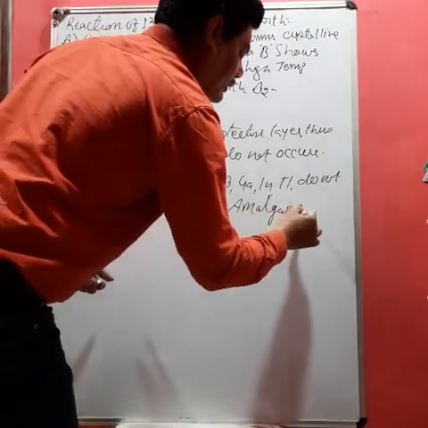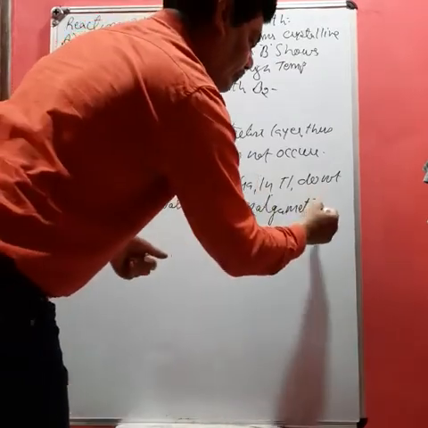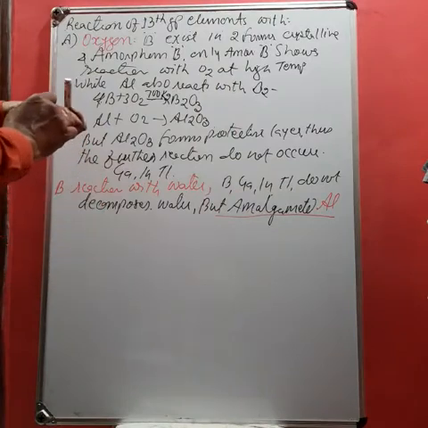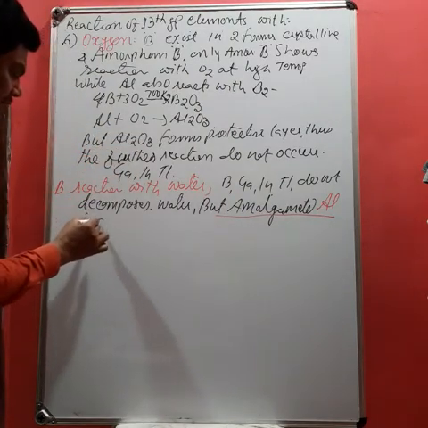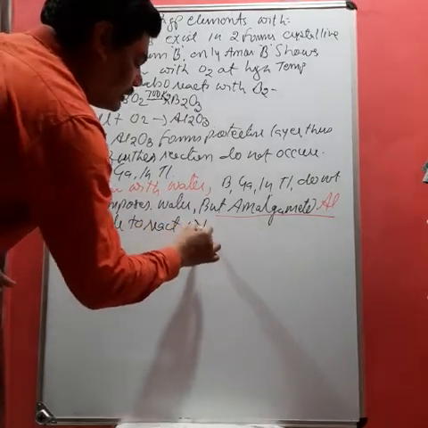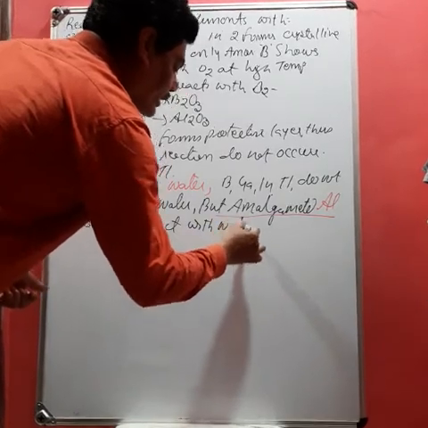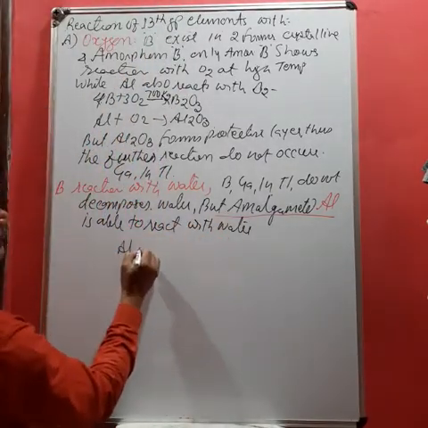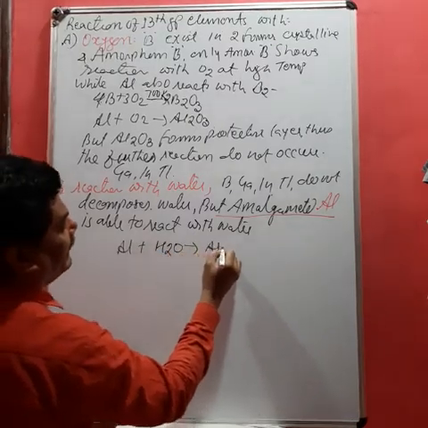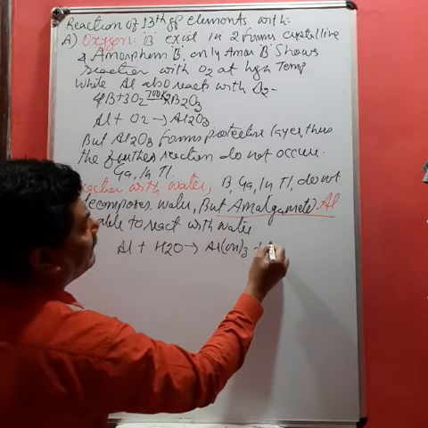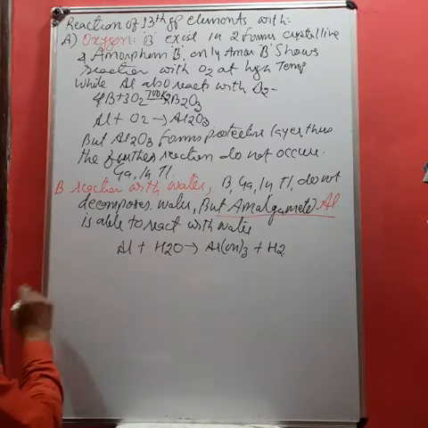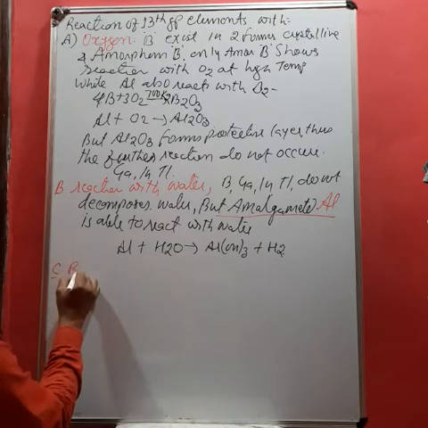But amalgamated aluminium, that is, if the aluminium is dissolved in amalgam, is able to react with water. Like Al plus H2O, it forms Al(OH)3 and releases hydrogen gas. But the condition is amalgamated aluminium.